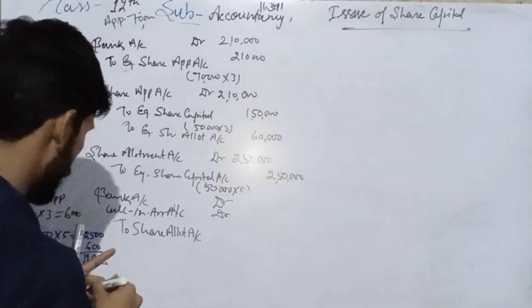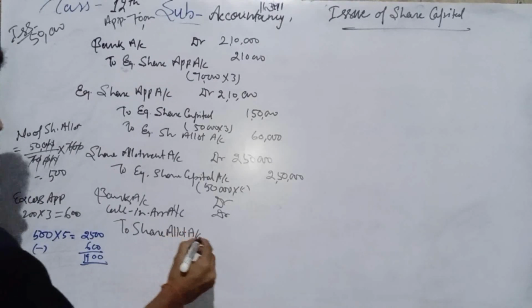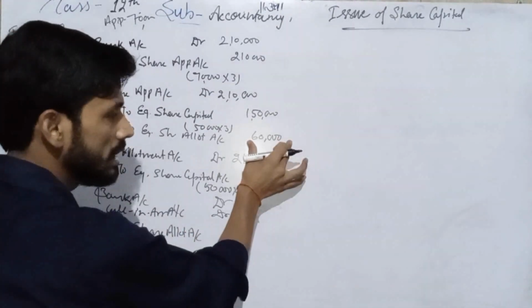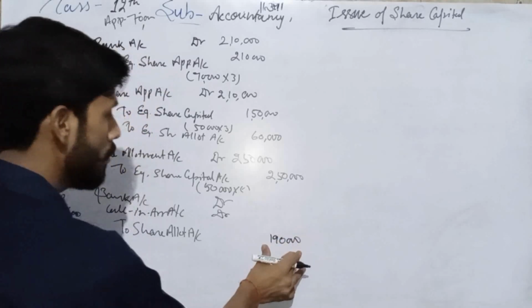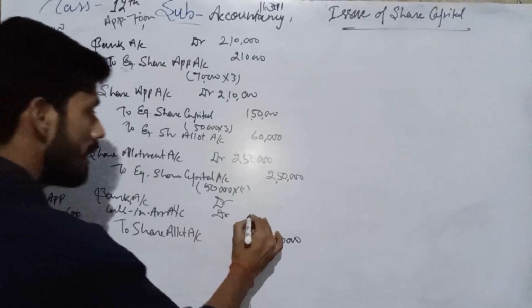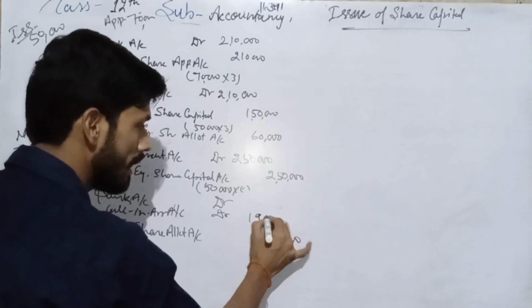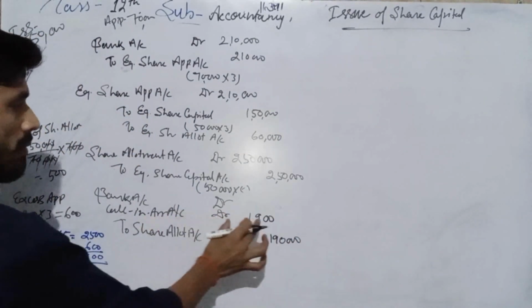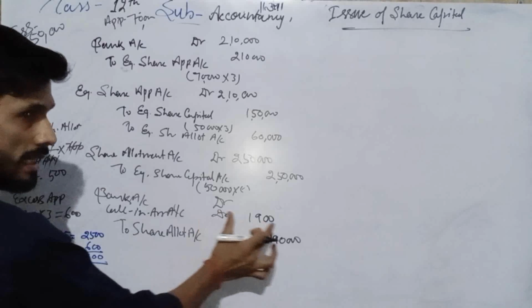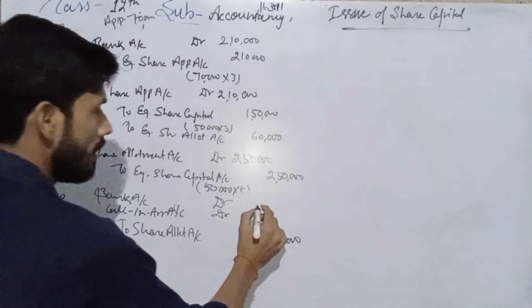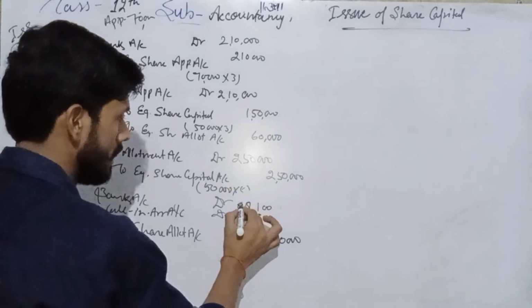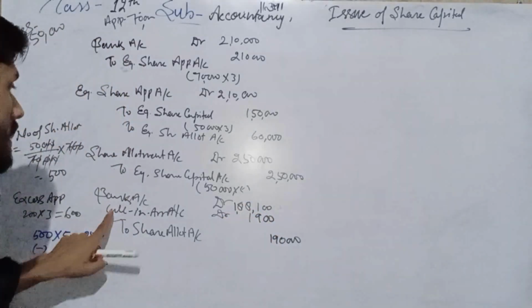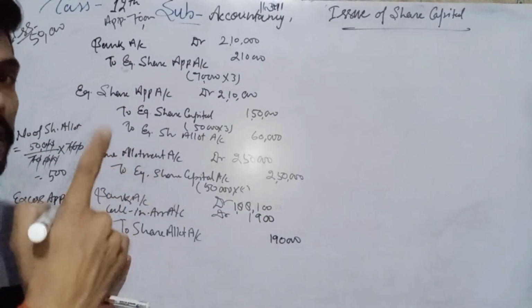So on allotment, out of 2,50,000, 60,000 is already received, and we have to receive only 1,90,000. Out of that, 1,900 rupees is not received from Ramesh, so it is called calls in arrears, which we have to debit, and here 1,88,100 we are receiving. In the question it says that his shares were forfeited.